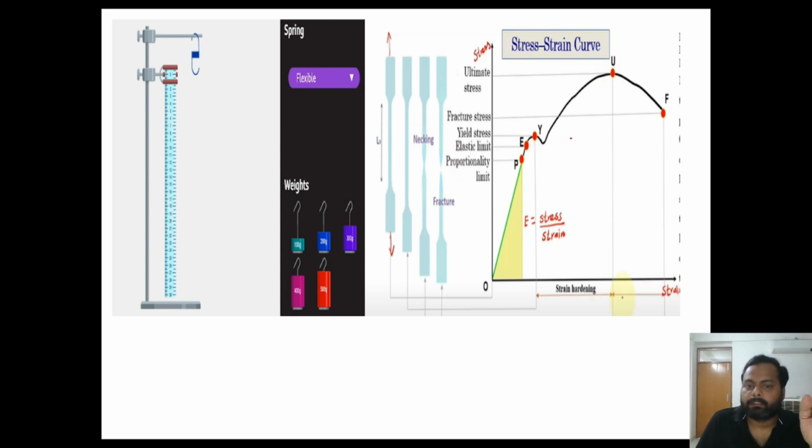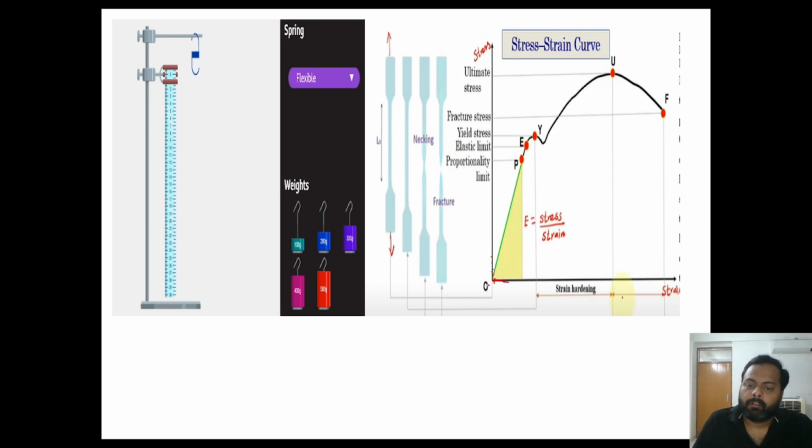And this is the stress strain diagram. Stress is on the y-axis and strain is on the x-axis. If you are applying force, there will be an increment in the stress, and corresponding to that there will be a change in the length. Our input is the stress and the output we are getting is the strain.